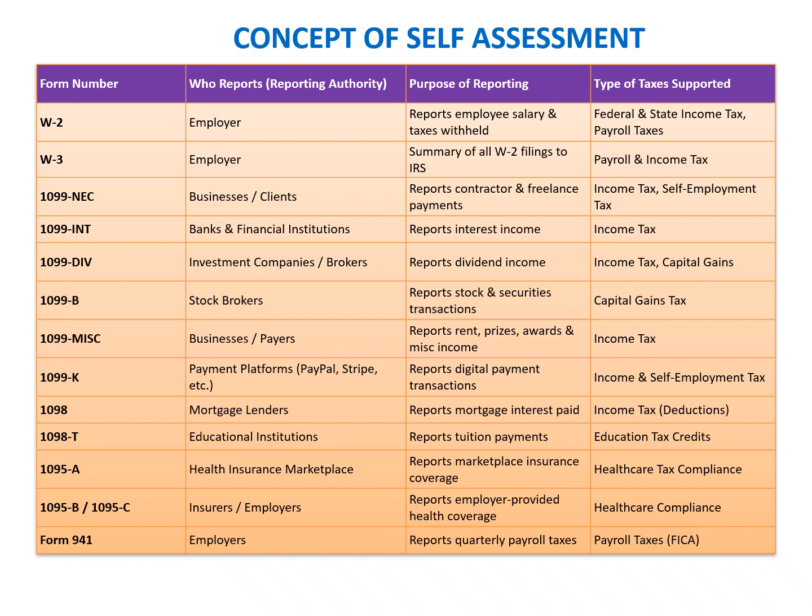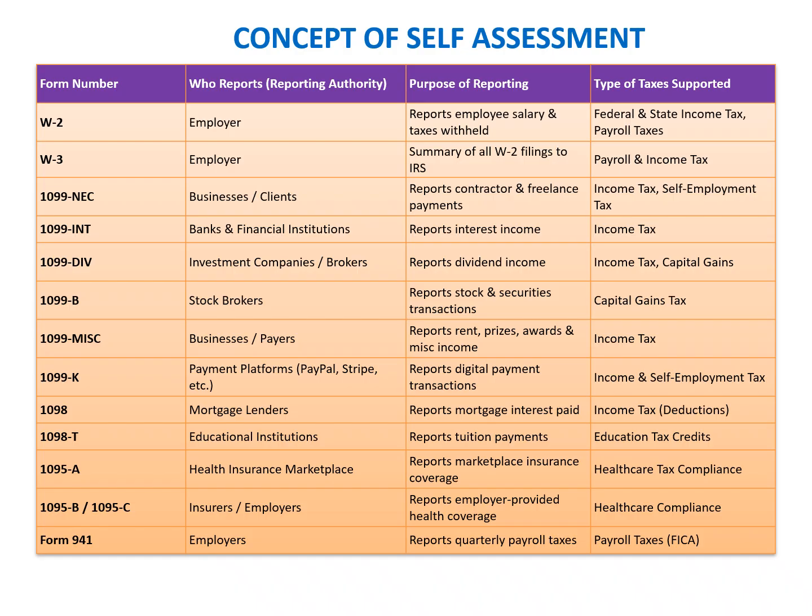Okay, so as we discussed the concept of third-party forms, we have listed some of the key self-assessment forms. Largely, these are all the third-party forms that need to be submitted and will be used by the assessee while filing the tax returns. Like the W-2 form: who has to report that form? This is the employer. The purpose of the reporting is to report the employee salary and the taxes withheld, and the type of taxes is federal, state, and income tax, and payroll taxes.